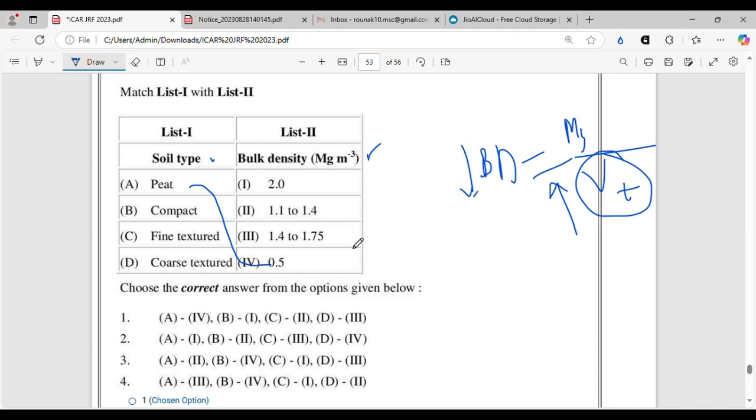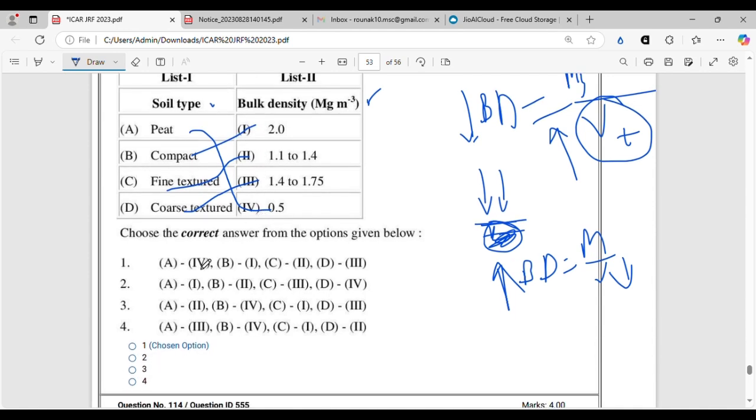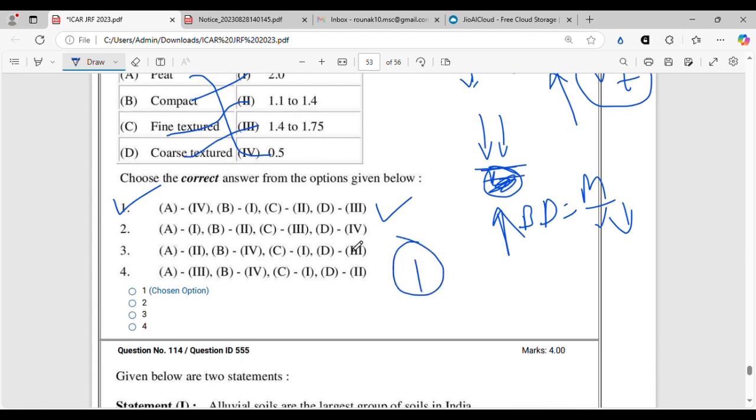So here 1.1 to 1.4 will be fine textured soil, whereas coarse textured soil has 1.4 to 1.75, and compact soil will have the highest bulk density because due to compaction, due to pressure, this volume gets decreased. All right. So since BD is equal to mass by volume, this volume will get decreased and this BD will get increased. All right. So compact soil will have 2. So A4, B1, C2 and D3. All right. Option 1 will be the correct option.